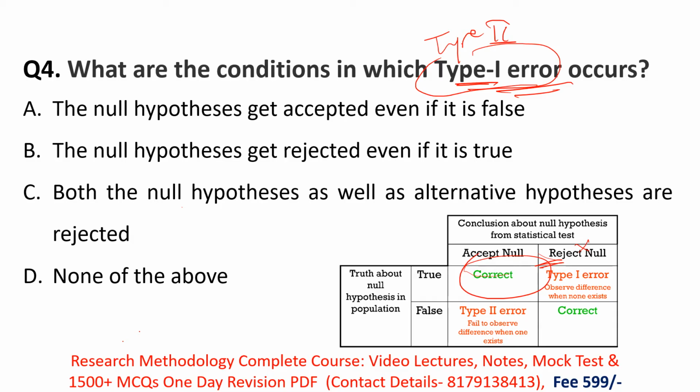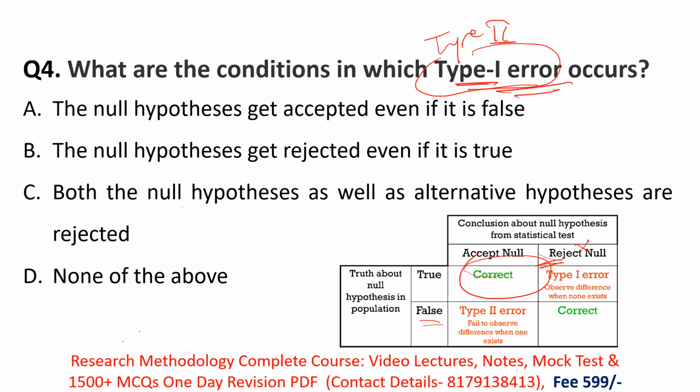Type 2 error means your alternative hypothesis is false, incorrect, and you are accepting it. So it is known as type 2 error. So we'll see the options one by one and which statement is true about type 1 error.